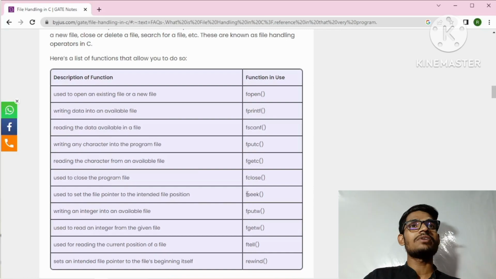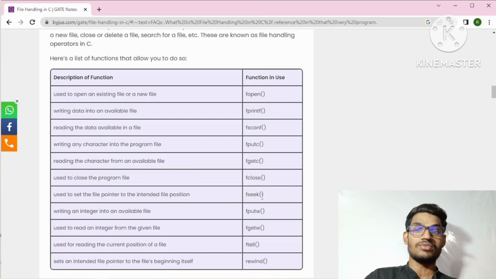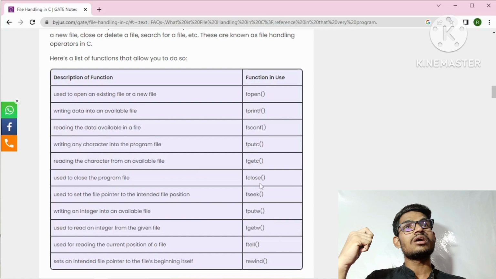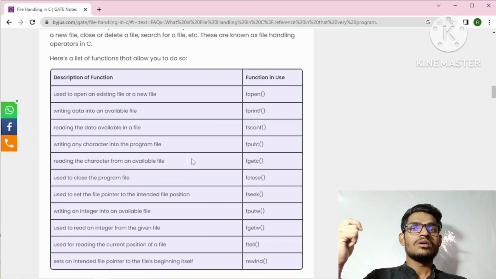After that we have the fseek function. This function is mainly used to move the cursor. Here we have the cursor, and this cursor can move anywhere, here and here and here. So fseek is used to move the cursor to desired positions,